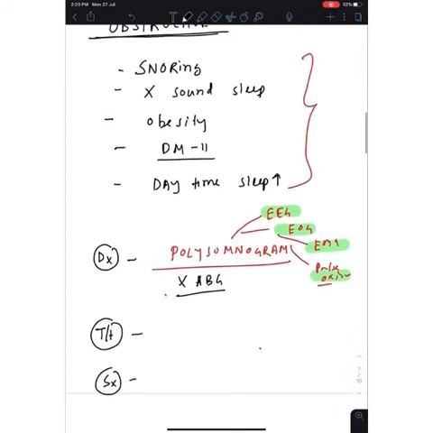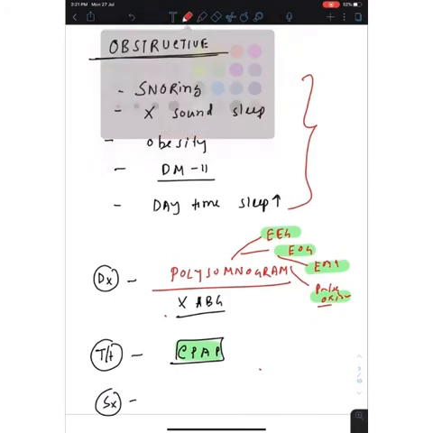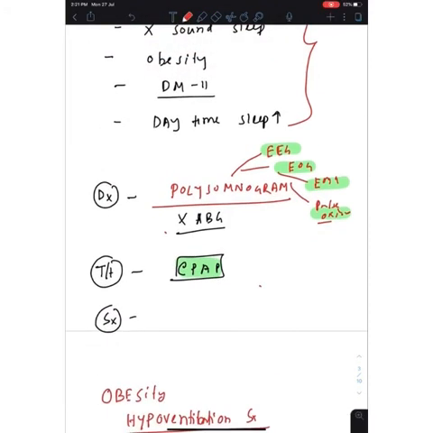Treatment of choice in case of obstructive sleep apnea is simple, CPAP, but I told you CPAP may induce central apnea, but it is the treatment of choice in case of obstructive. There is a surgery of choice, but it's not a treatment of choice. Treatment of choice is CPAP, but there is a best surgery you can do, and this is uvulopalatopharyngoplasty, because there is a problem in the airway. So that's why we do this surgery, but it's the most common surgery that has been used, but CPAP is the treatment of choice.